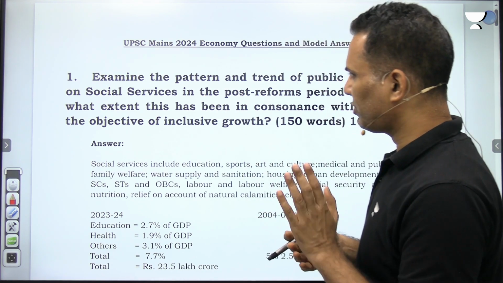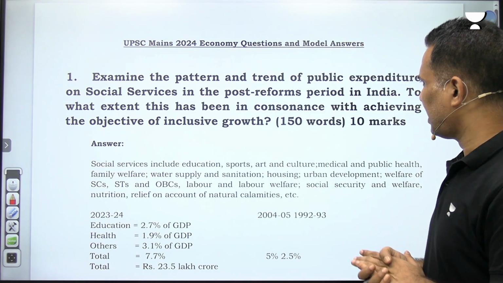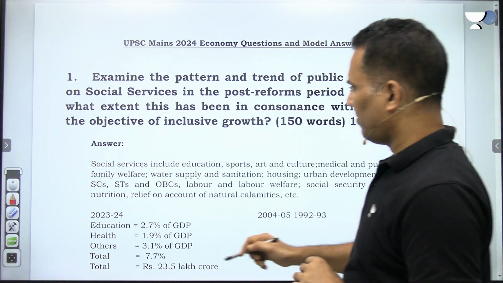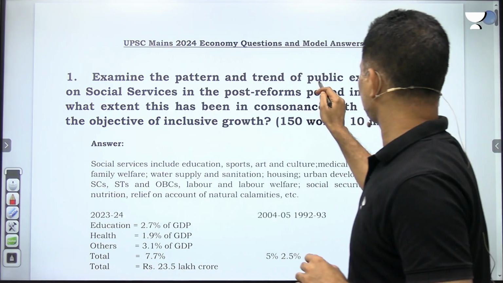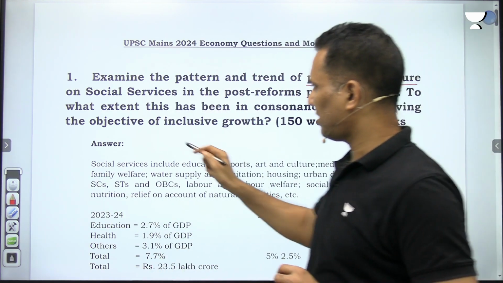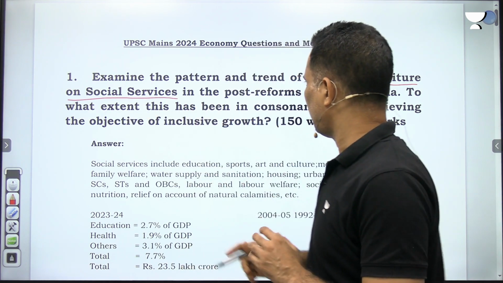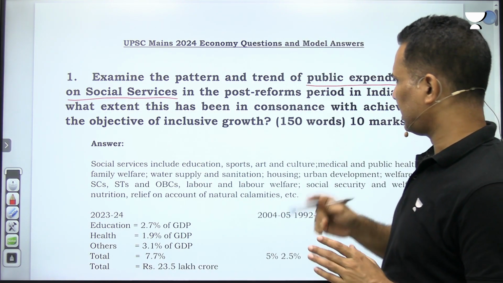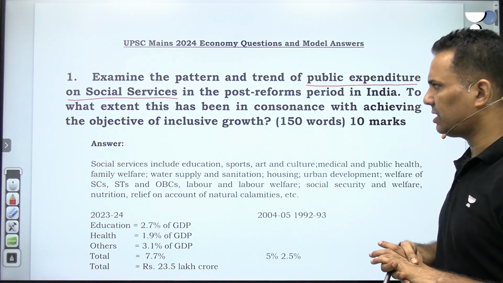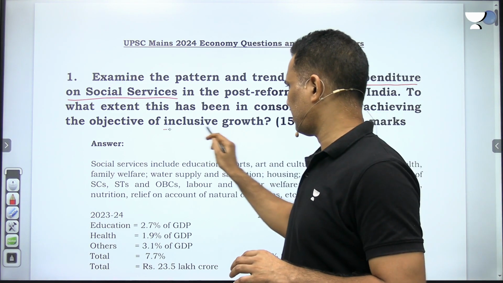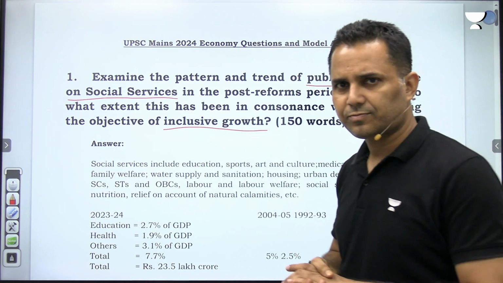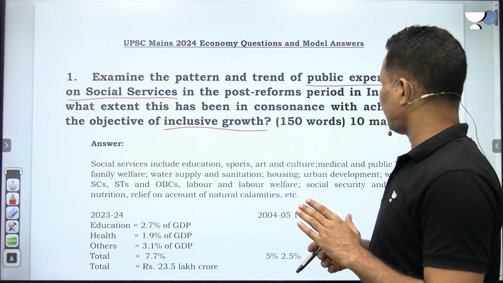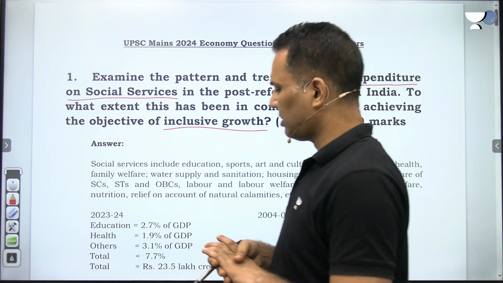So the first question is, examine the pattern and trend of public expenditure on social services in the post-reforms period in India. To what extent has this been in consonance with achieving the objectives of inclusive growth? So there are 2 parts to the question. Examine the pattern and trend of public expenditure on social services in the post-reforms period.